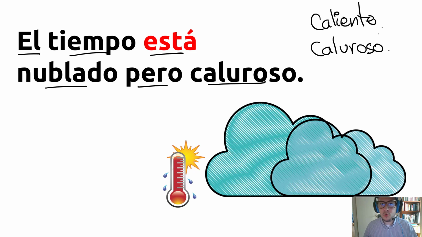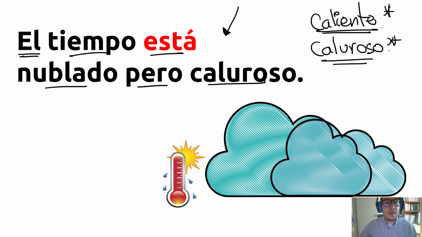In Korean you have dugopda and deopda. Dugopda, caliente. And deopda, caluroso. We use caliente to describe food, beverages, things. And caluroso is hot, but to describe weather. Got it? So this is the Korean summer, isn't it? During the summer, the weather is cloudy, but hot.